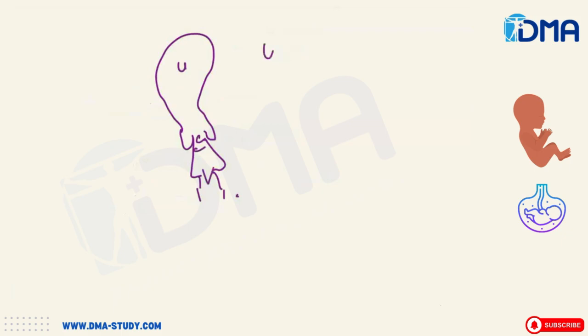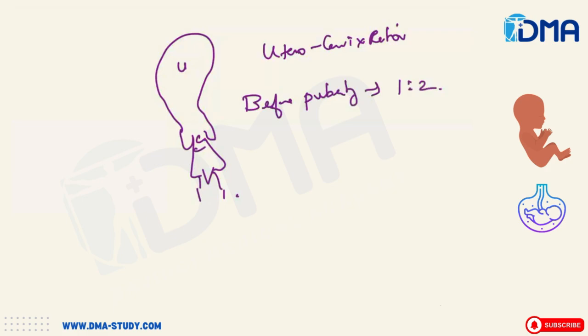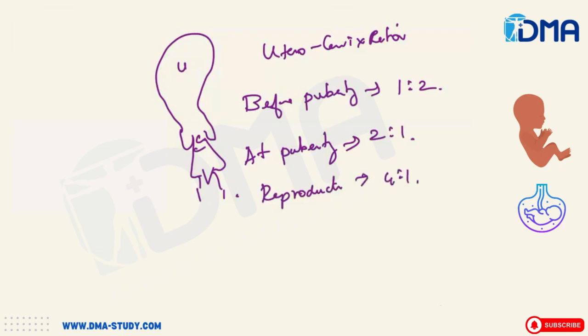The uterocervical ratio before puberty is 1:2. At puberty it will be 2:1. During the reproductive years it will be 4:1.